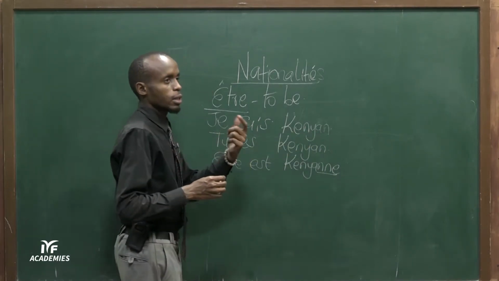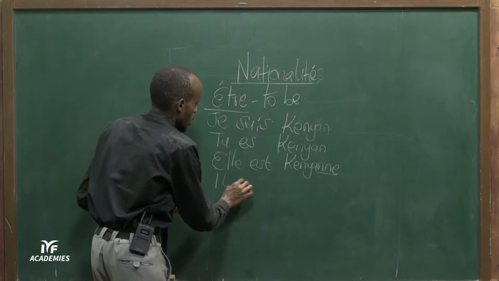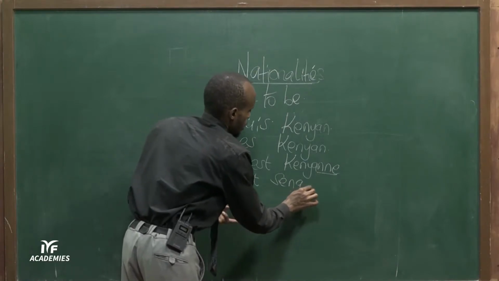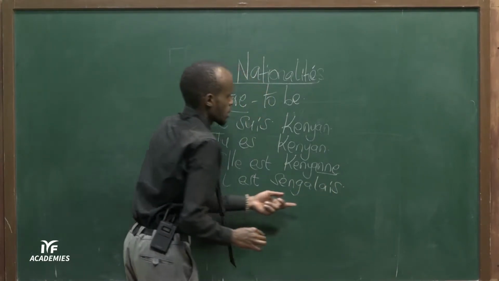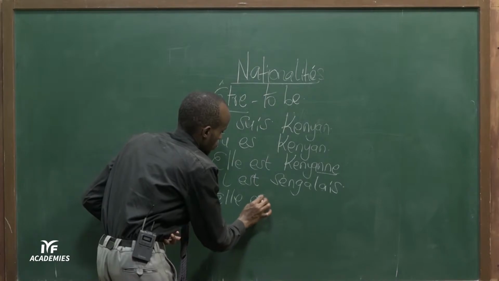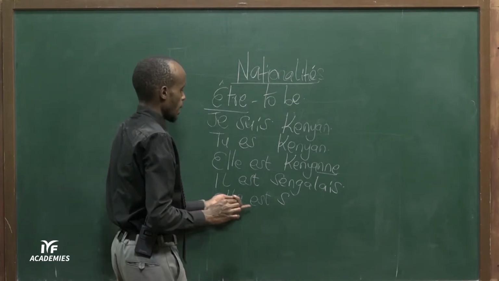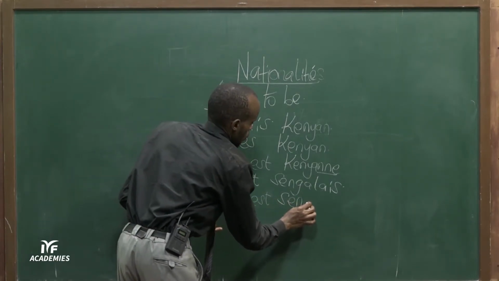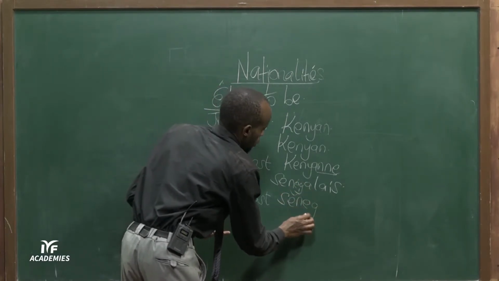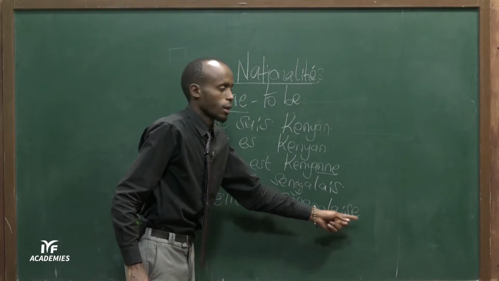For example, now I want to say I'm from Senegal. His nationality is from Senegal. He is Senegalese. So I'll say in French, il est Sénégalais. Then she is from Senegal, or she's Senegalese. En français, elle est Sénégalaise. I'll add an E.